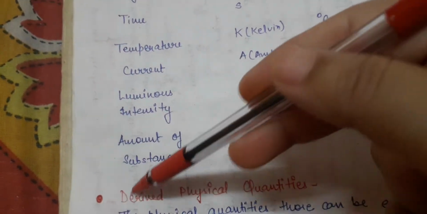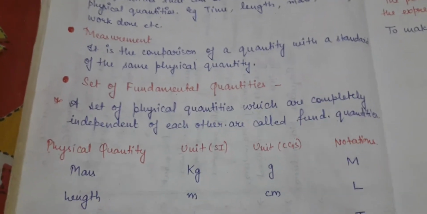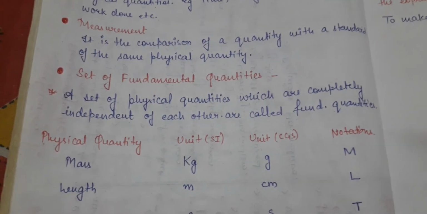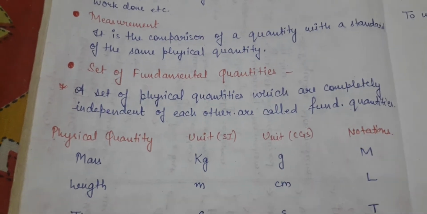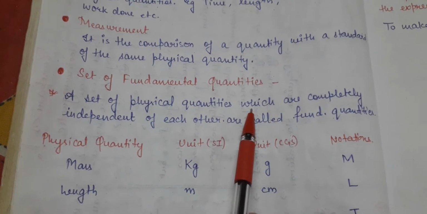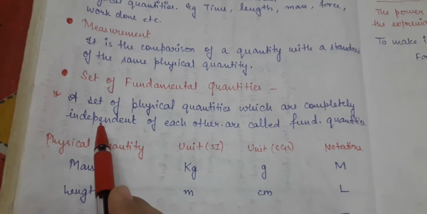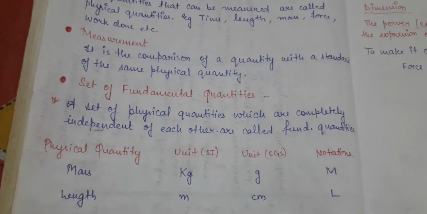Next, the important topic: what do we mean by fundamental quantities and derived physical quantities? First, let me tell you the difference between them. Fundamental quantities are a set of physical quantities which are completely independent of each other. Let me focus on this word: independent of each other.